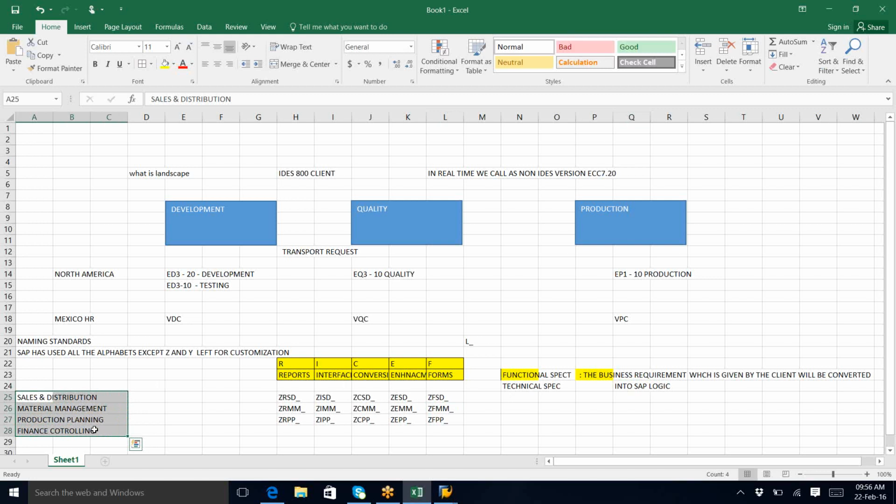Now, this is the functional spec. The technical spec means after development. Actually speaking, not after development, but generally, even till now, I follow the same process. After development, whatever I develop, I put in the technical spec. But the technical spec means the pseudocode should be given before development. You understand?